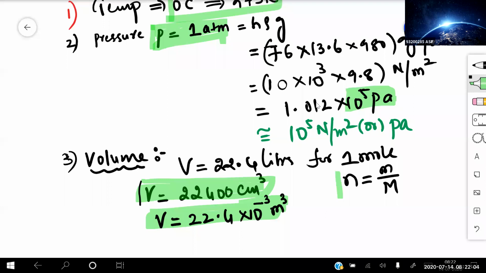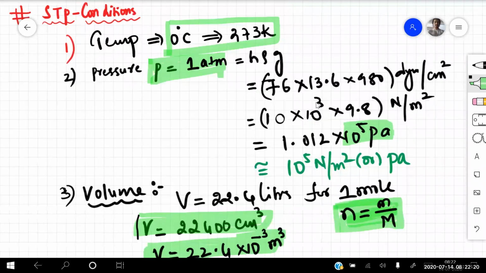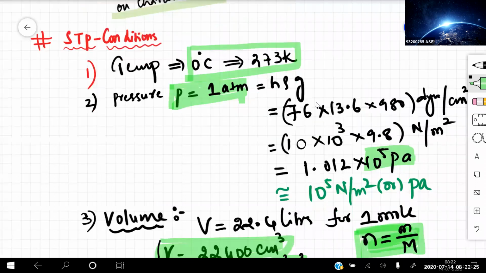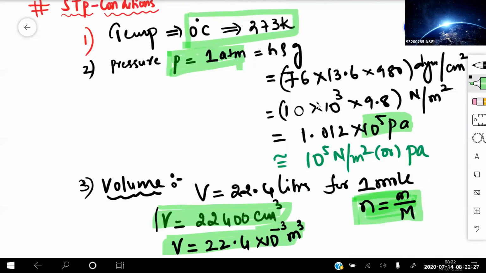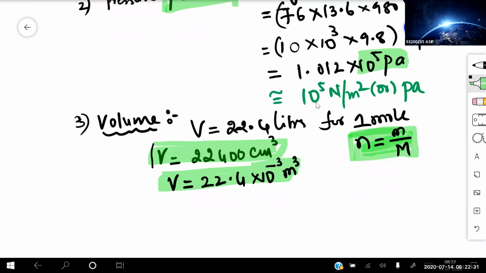When we are talking about the number of moles, n is equal to small m by capital M. Clear for everyone? Is the STP clear? Yes, sir. So what do the STP conditions mean? Temperature should be taken in Kelvin, 273 Kelvin. Pressure is 10 to the power of 5 Pascal, and volume is 22.4 into 10 to the power of minus 3 meter cube, or 22.4 liters.